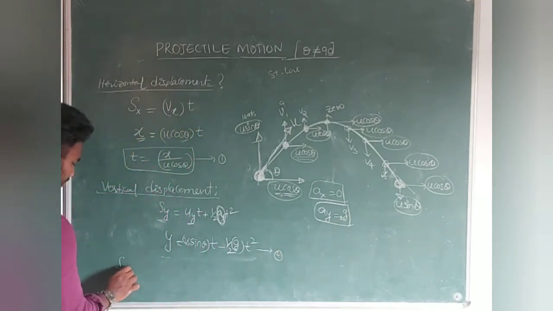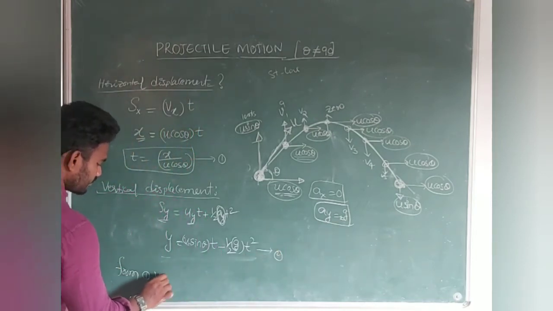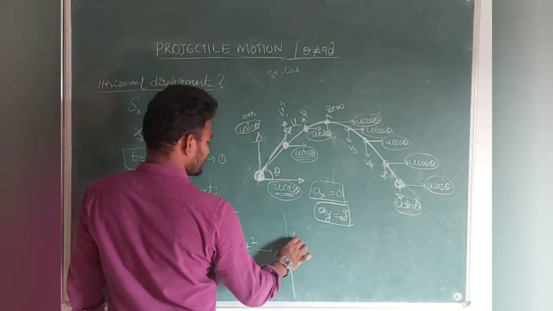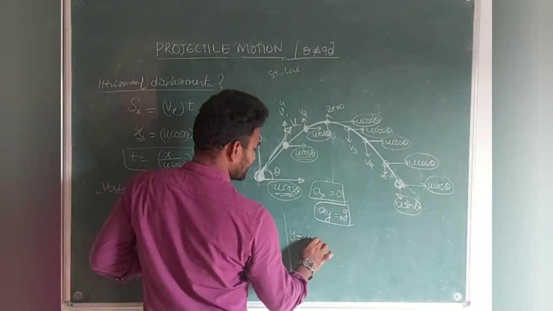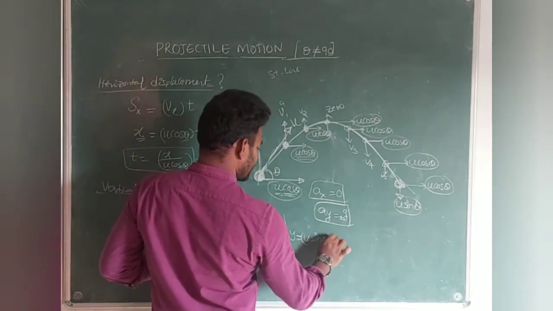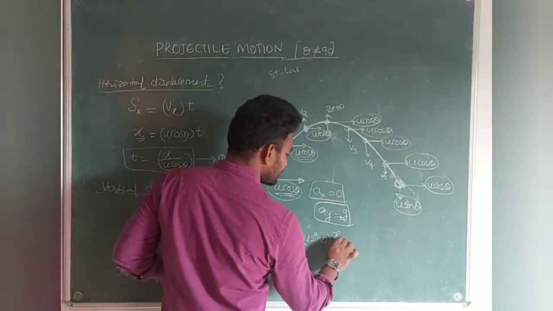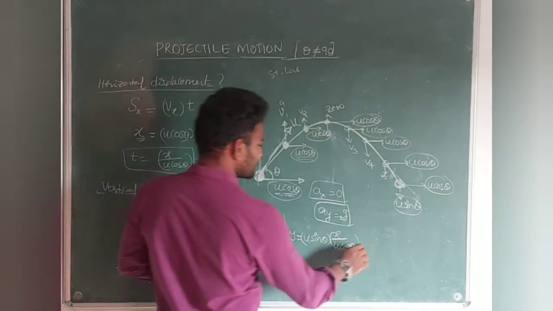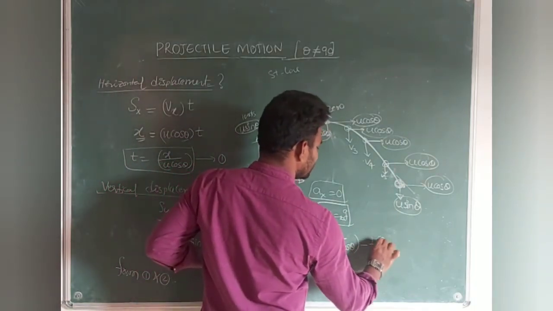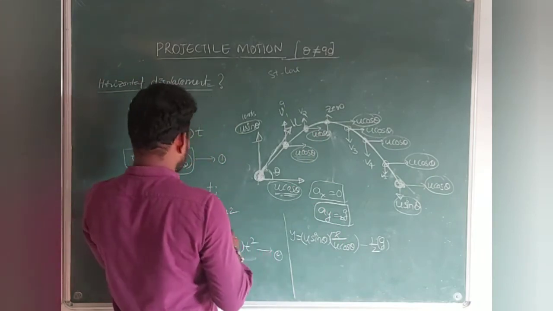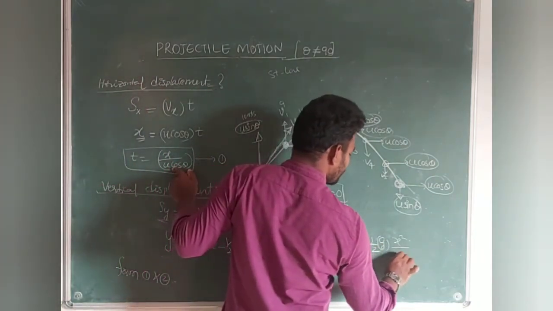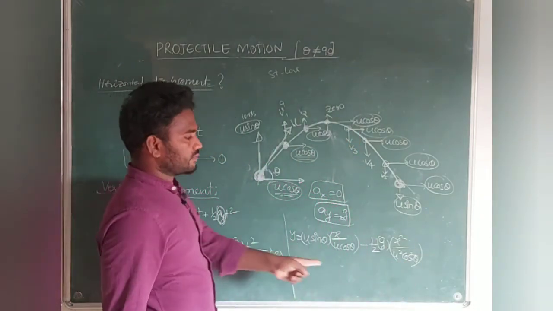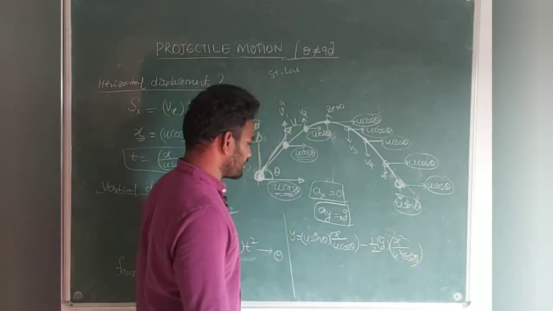From 1 and 2 what we will be getting? Write down this. I will write here, students. Write down y is equal to u sin theta into t, which is x by u cos theta, minus half into g into t square. T square means x square by u square cos square theta. T means x by u cos theta, so t square is x square by u square cos square theta.